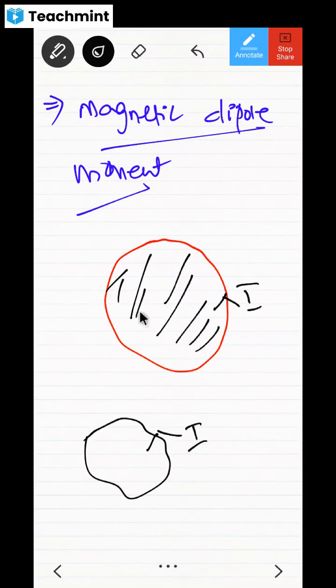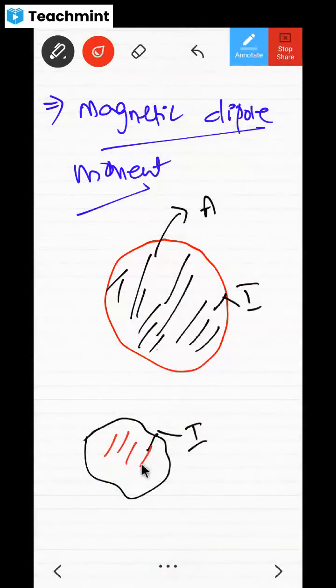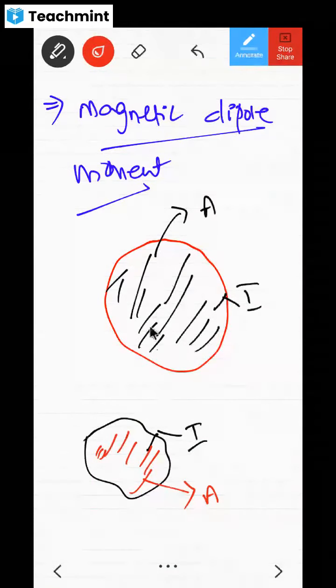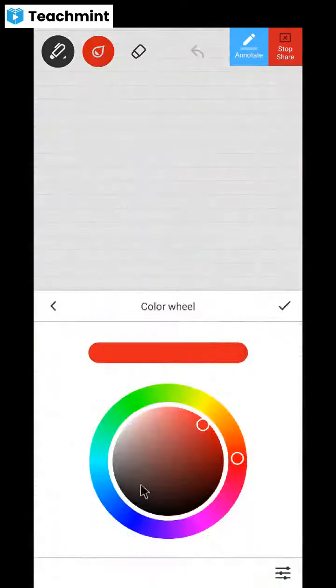It is having some area here, no? So let me take this area as A. Now here also current I is flowing, and this is also enclosing some area. This area may be different, and this current may also be different. But the product of this current and the area in which it is flowing, for example, this current is flowing like this, that means this is enclosing this much area. So the product of this current and this area is called the magnetic dipole moment. This has to be made very clear in your mind, very important. As we proceed into the chapter, we are going to use it very often.